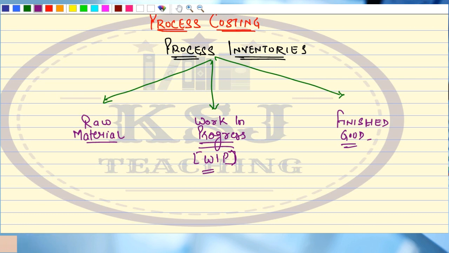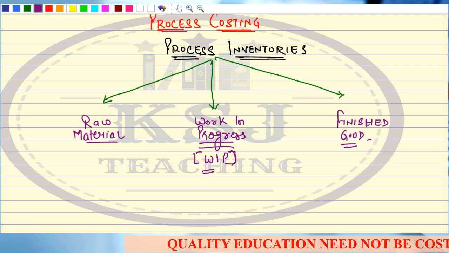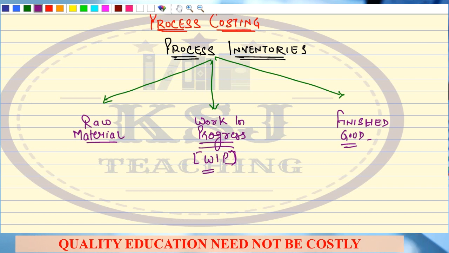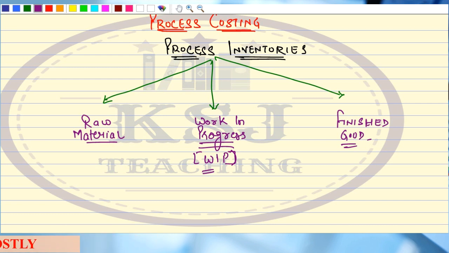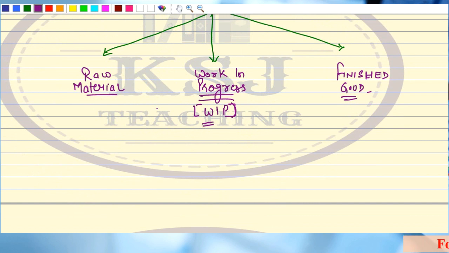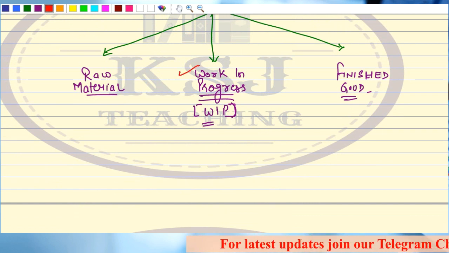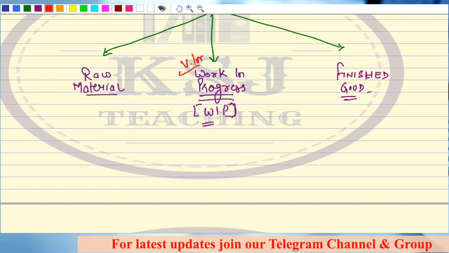So whenever we are talking about the process inventories, we are going to talk about these three types of inventories. One is raw material, then we are going to talk about WIP, then we are going to talk about finished goods. From examination point of view, sir, what is most important? This is the most important part, very important, WIP.